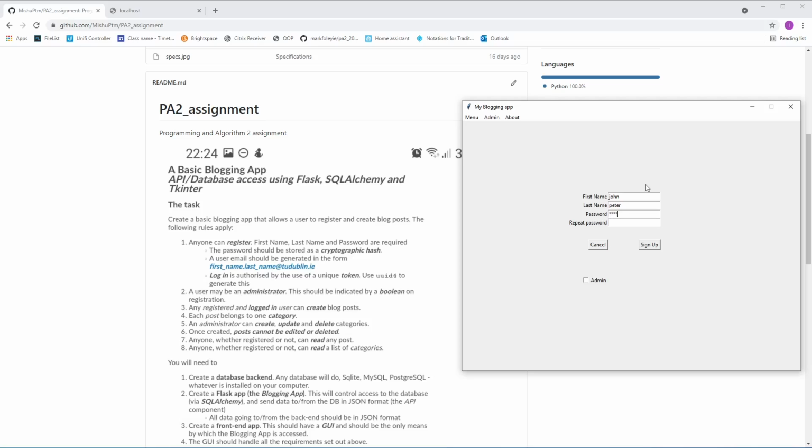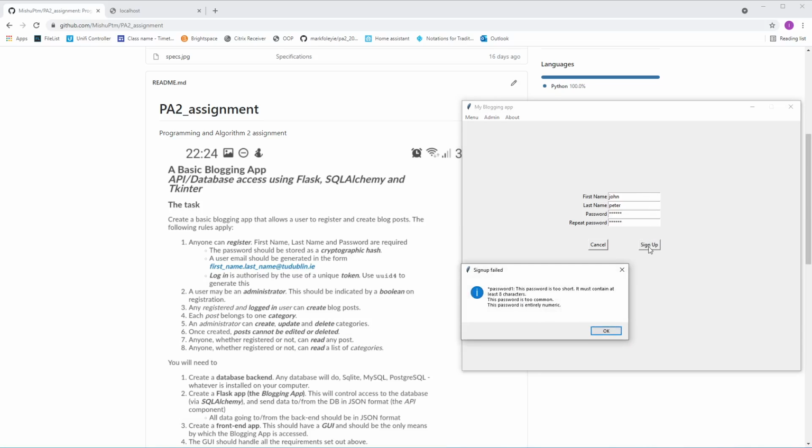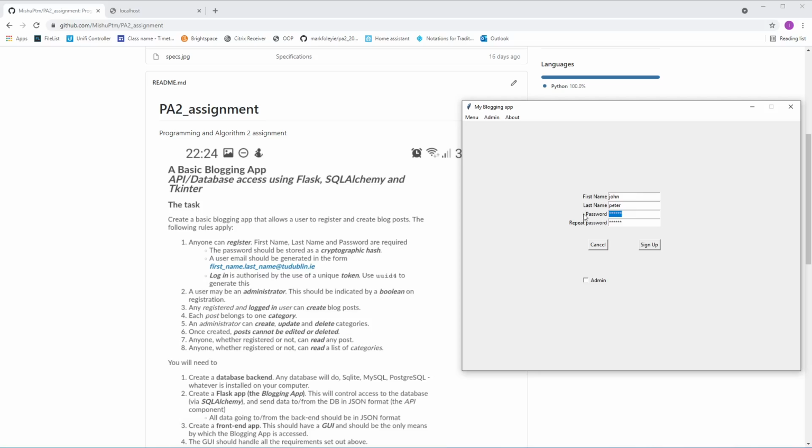So 123456. Sign up. Okay, so there are some issues with the password. The password is too common, and the password is entirely numeric. So it's not allowed to have a too common password, and it's not allowed to have a numeric-only password.